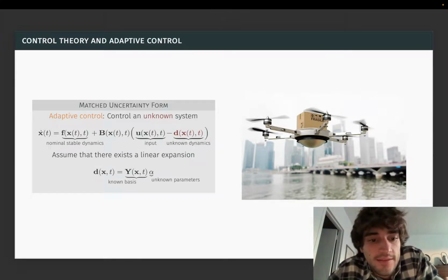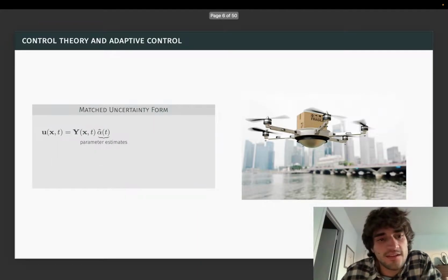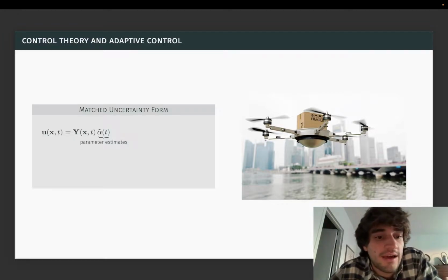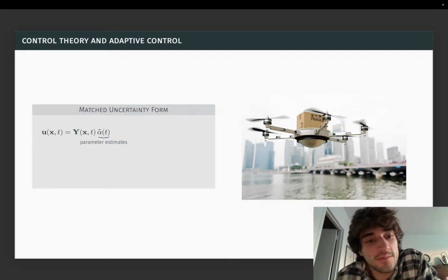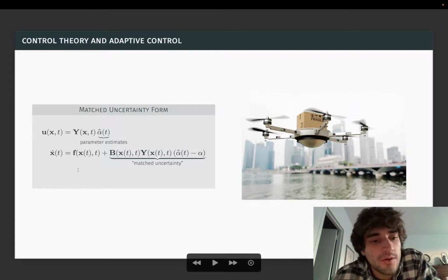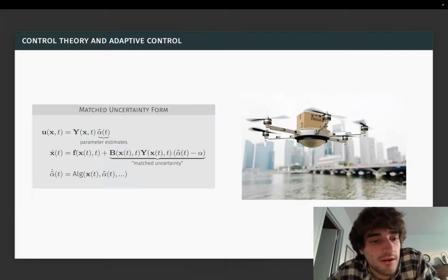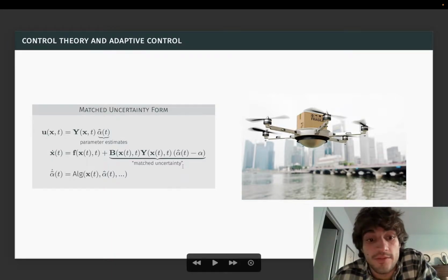Typically, we assume that there exists a linear expansion of the unknown dynamics in terms of some known basis functions times some unknown parameters. And then to cancel this unknown dynamics, we take our adaptive input to have the same functional form, but times a vector of parameter estimates. When we make this assumption on d and choose the specific u, then the system is in so-called matched uncertainty form, which consists of the nominal part plus a term that's linear in the parameter estimation error. And then we have to come up with a continuous time algorithm to update the parameter estimates that will ensure this matched uncertainty term is driven to zero.